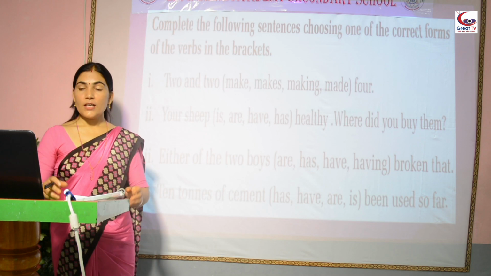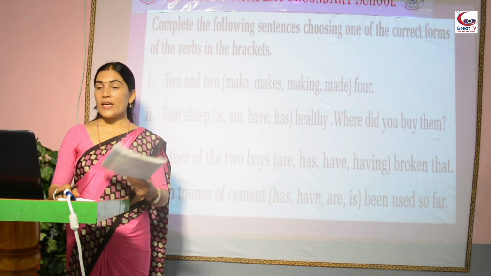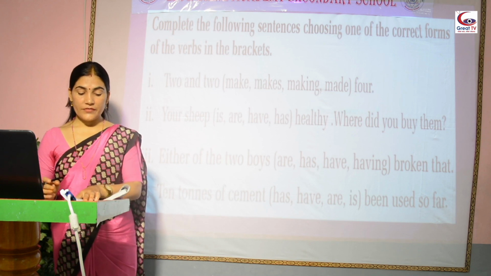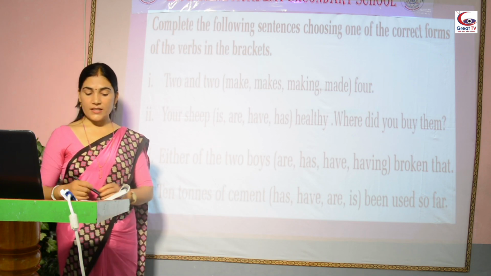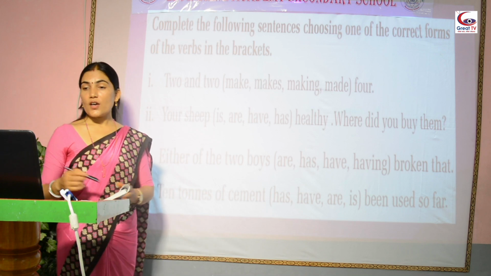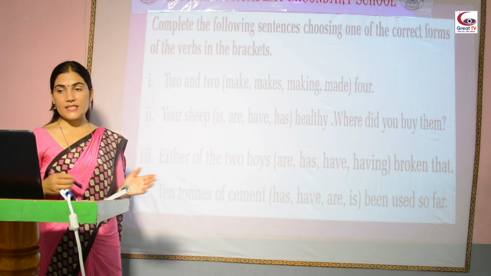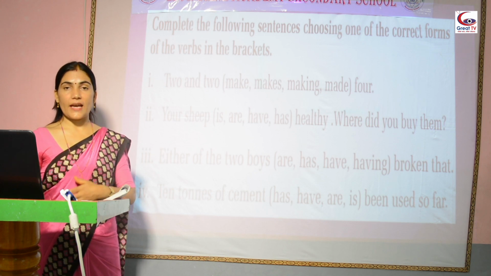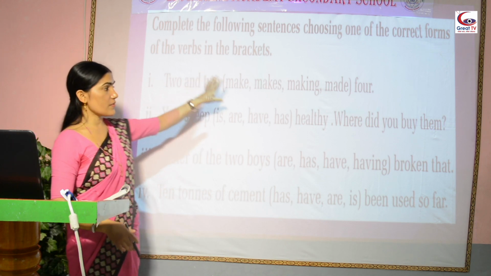Now students, look at your book. Now you can complete the given activities. There you can see the questions. Complete the following sentences using one of the correct forms of the verb in the bracket. There are different forms of the verb.